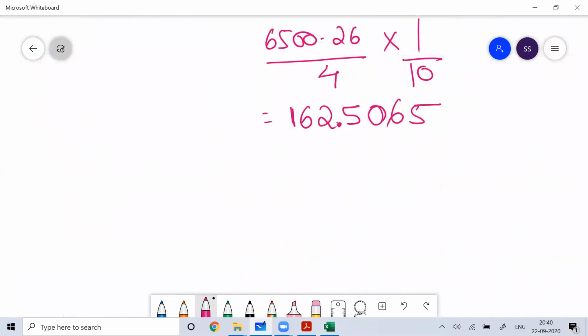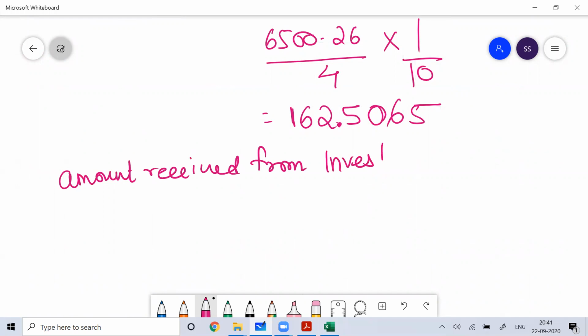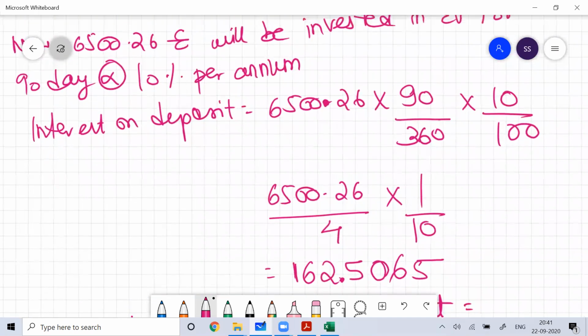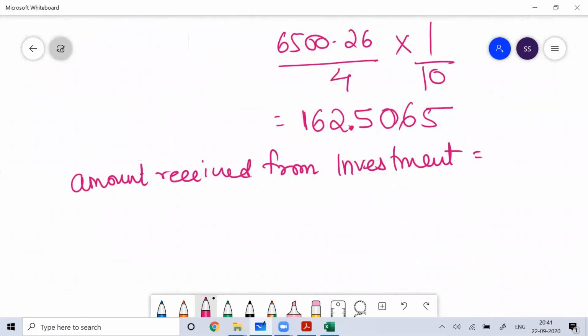So now the amount received from investment is equal to how much? The amount was 6,500.26, that was your principal.